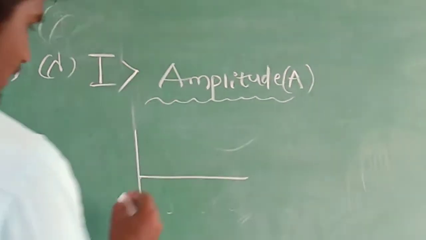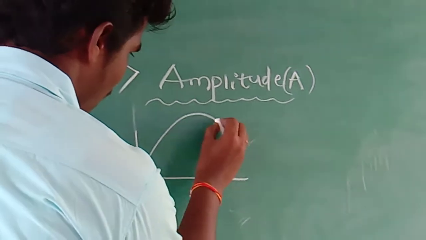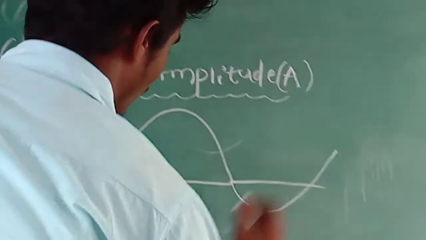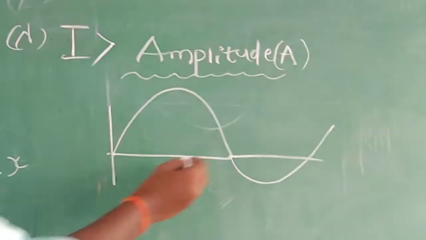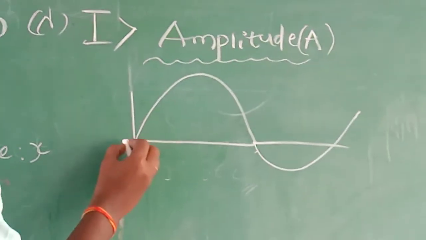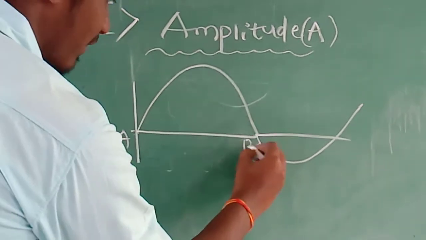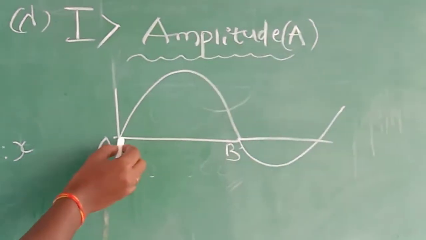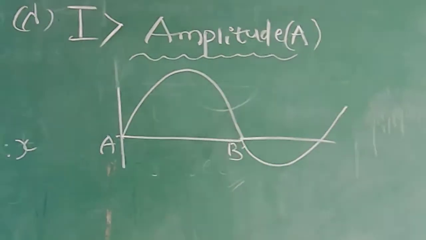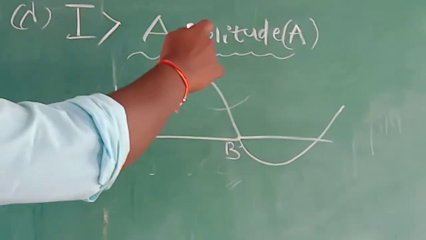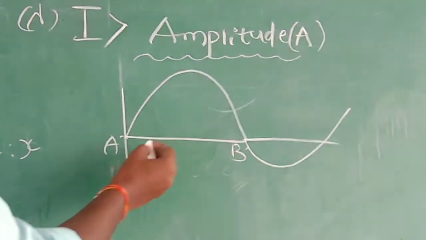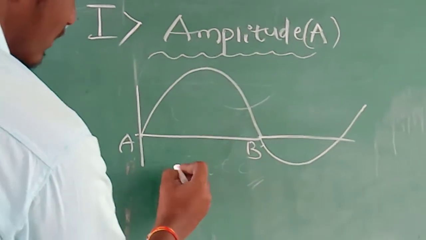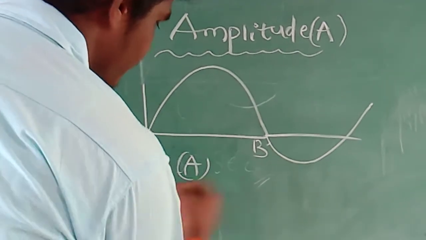Now let us consider a wave particle in propagation like this, from this point to this point. Let us consider them as point A and point B. A wave particle moving like this travels from point A to point B. Here the wave can occupy a maximum displacement, and this is known as the amplitude.